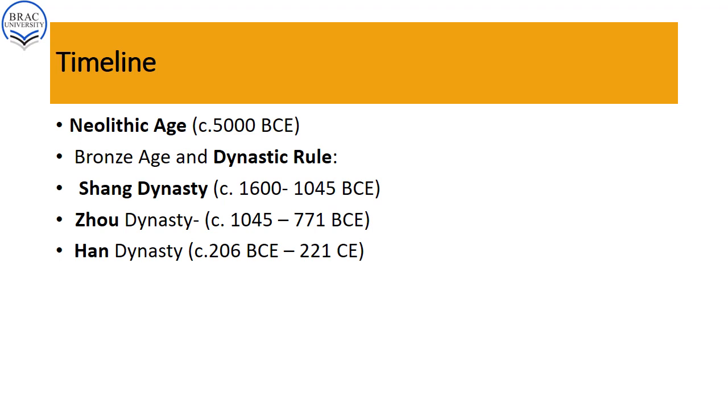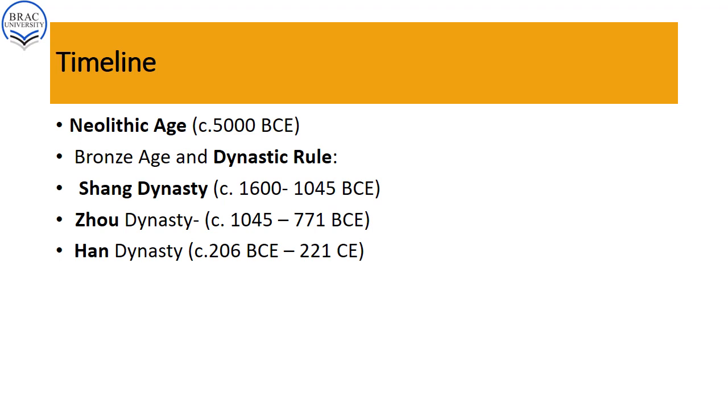The Shang dynasty ruled over ancient China from 1600 BCE to 1045 BCE. Then the Zhou dynasty ruled over ancient China from 1045 BCE to 771 BCE. And lastly, the Han dynasty ruled over the Chinese land from 206 BCE to 221 CE.